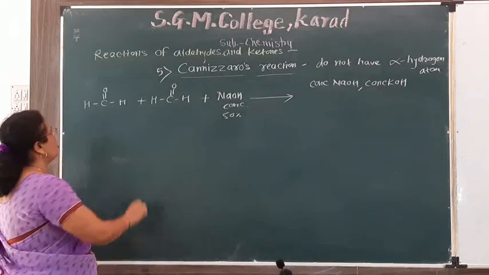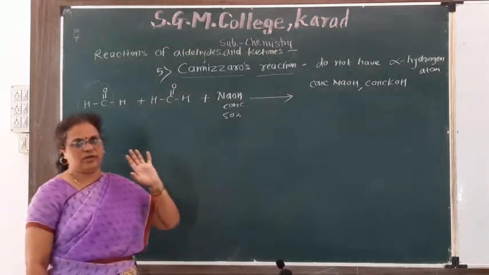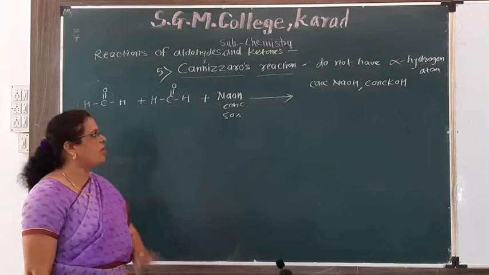The first molecule of formaldehyde undergoes oxidation to give an acid product.